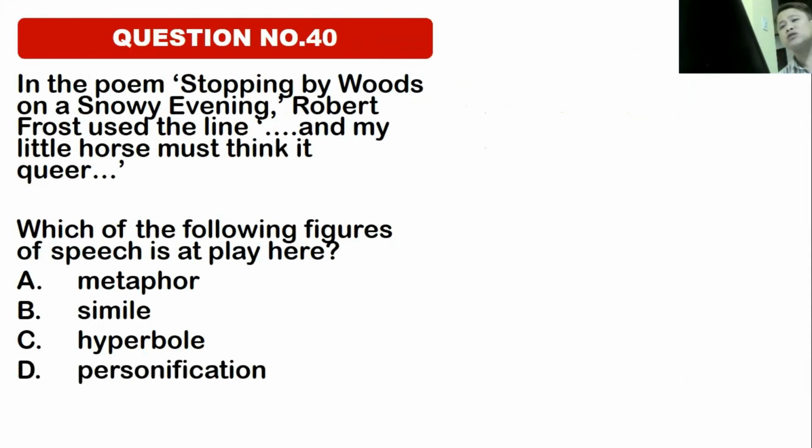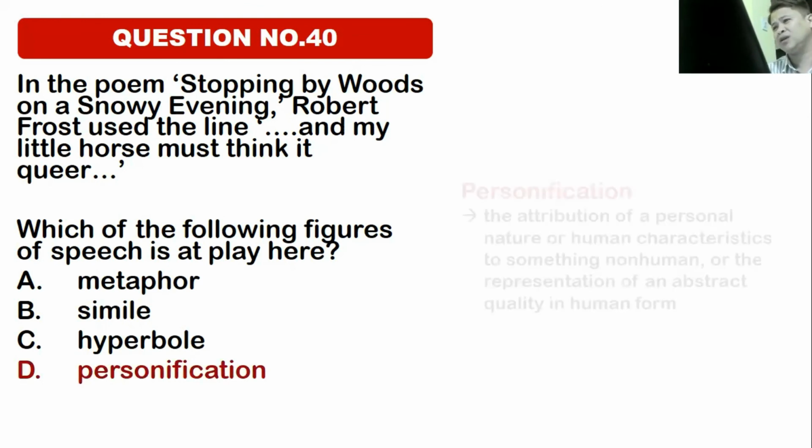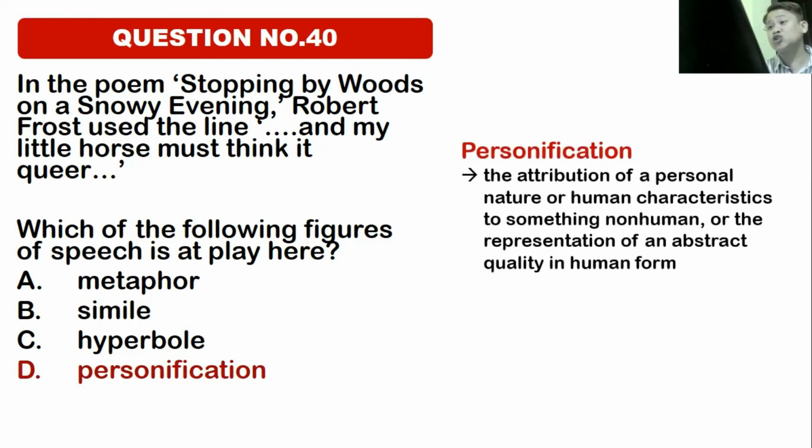Okay, number 40. In the poem Stopping by Woods on a Snowy Evening, Robert Frost used the line, and my little horse must think it queer. Oh, his horse has the ability to think something is queer. Which of the following figures of speech is at play here? A. Metaphor, B. Simile, C. Hyperbole, D. Personification. The correct answer, of course, is personification: the attribution of a personal nature or human characteristics to something non-human, or the representation of an abstract quality in human form.